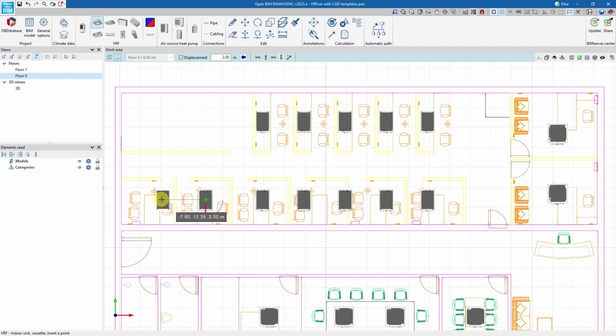When we have finished, we press the Escape key to finish entering VRF elements.